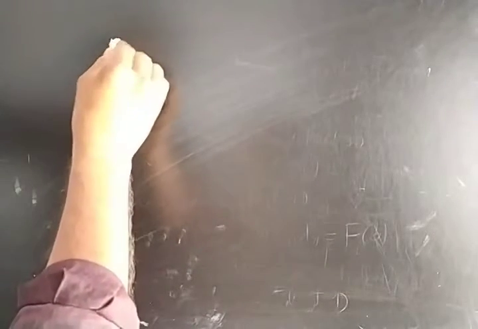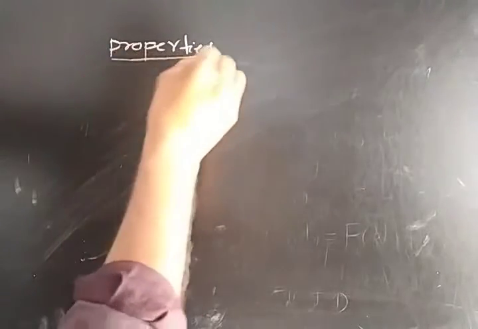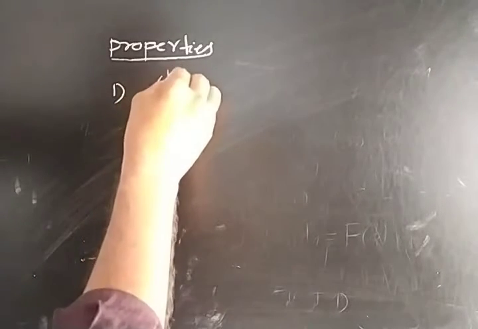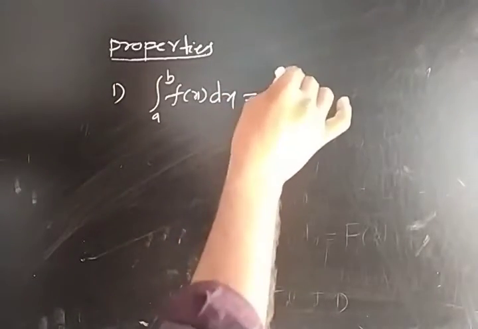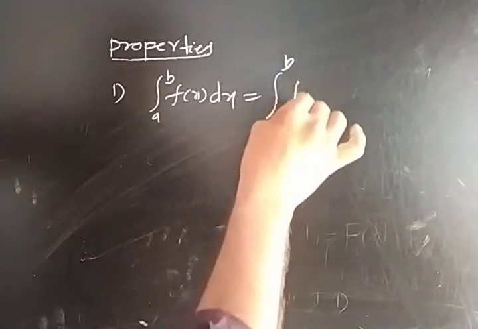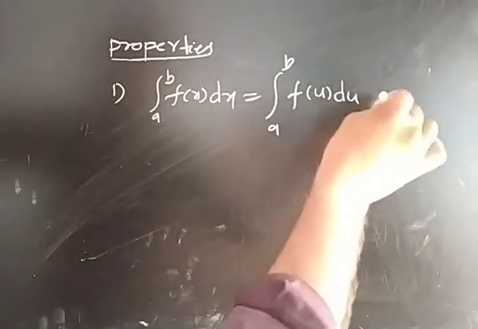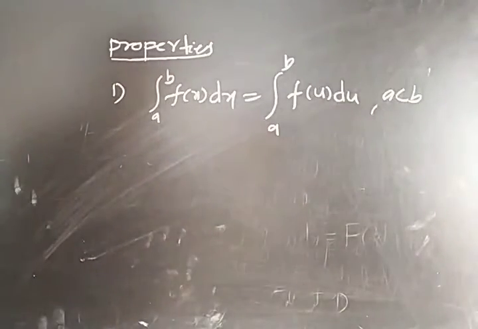The first property is the integral from a to b of f of x dx is equal to the integral from a to b of f of u du, where a is less than b. So in place of x we can use any independent variable, nothing will change.